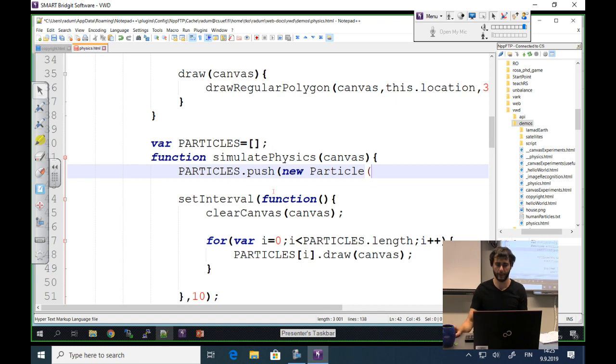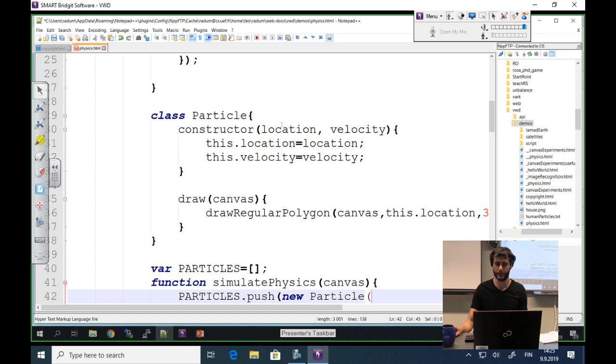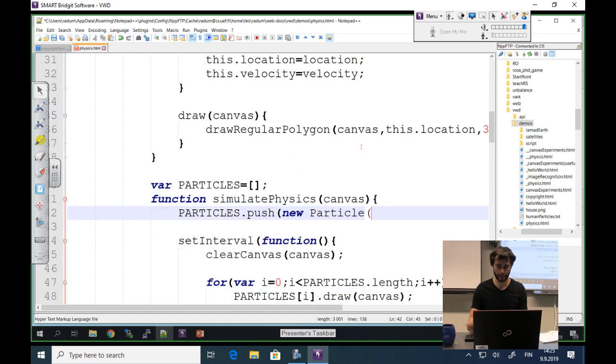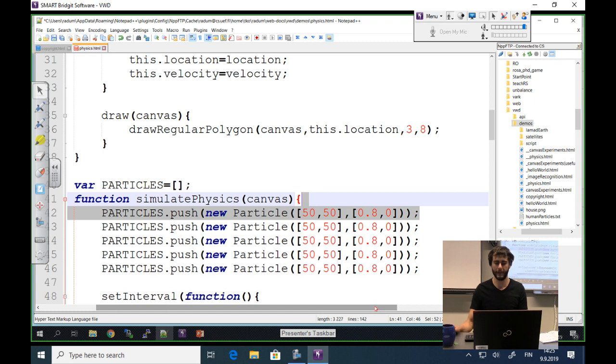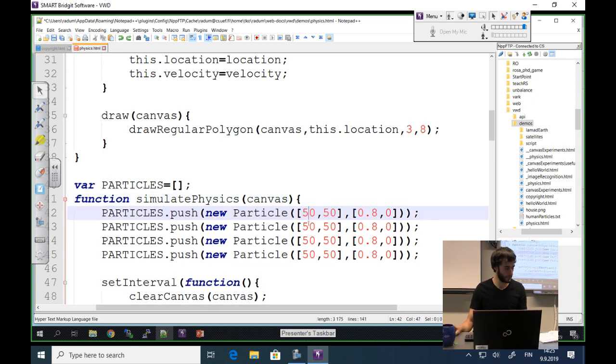Okay, if you remember, our constructor for particle needs a location vector and a velocity vector. So I'm going to give it a location of, let's say, 50, 50, and a velocity of 0.8 and 0. Now, as I'm writing these, let's put 4 particles. I'm going to ask you a question and you should answer me. Which direction are all these particles going to go?